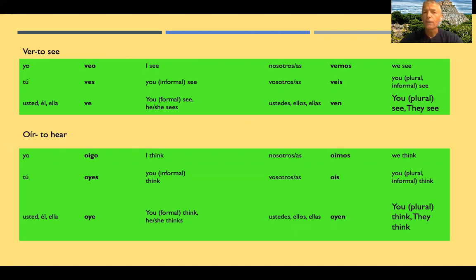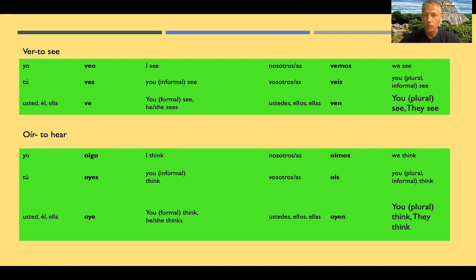Oír is one of the stranger ones. It is one of the go-yo verbs that has irregularities all the way through, and I will point them out as you learn it. Here are the conjugations first. Oigo, oyes, oye, oímos, oís, oyen.